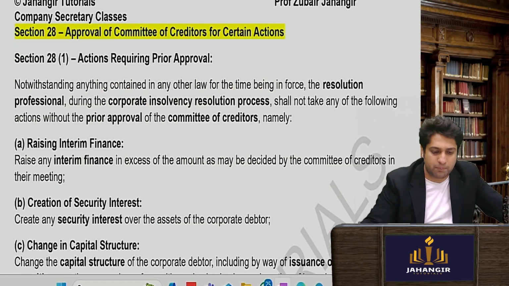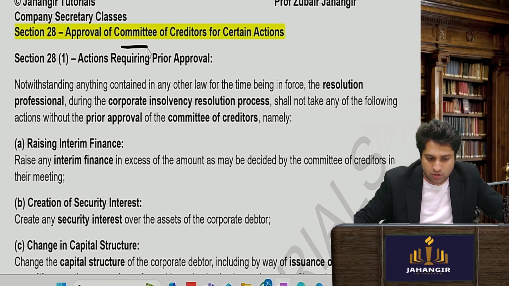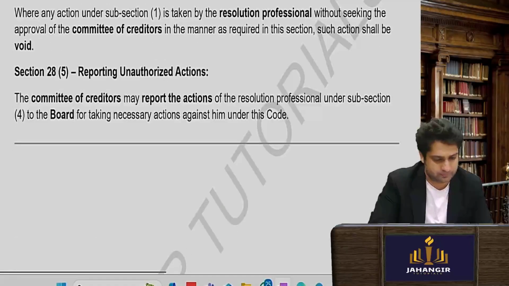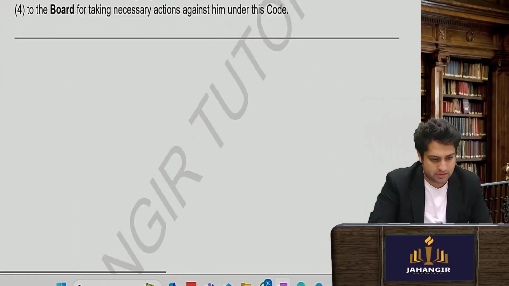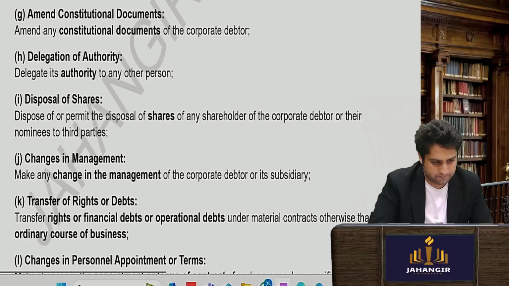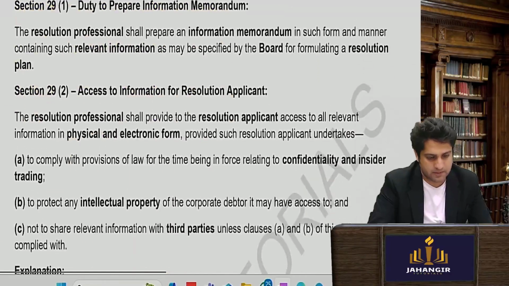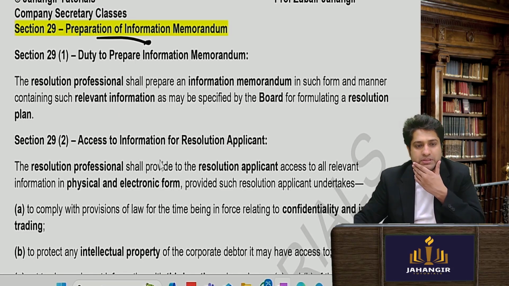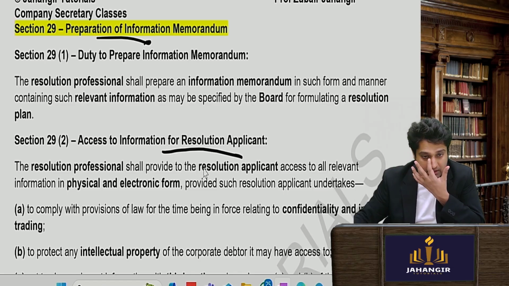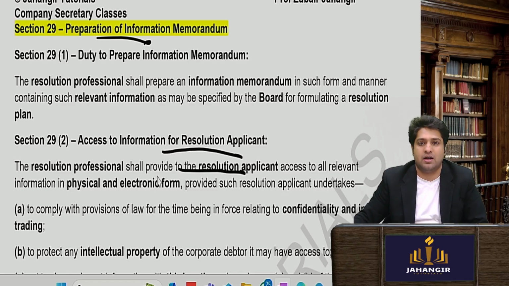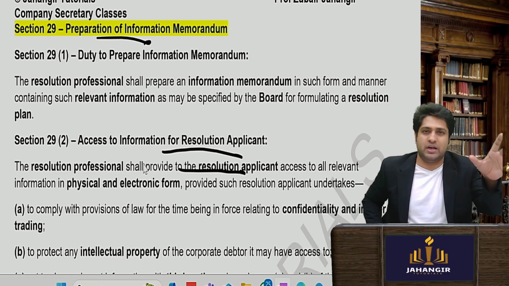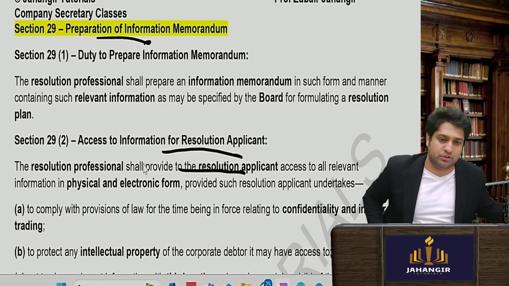Now coming to approval of committee of creditors for certain actions. So certain things are there that require approval. Now we come to preparation of information memorandum. Sir, what is the information memorandum? All the information about the company will be kept here. Obviously this access to information shall be provided to the resolution applicant, with all the details. Sir, information memorandum, you can understand from the name itself, it gives full information about the company.